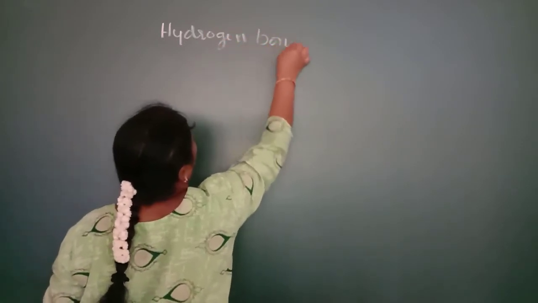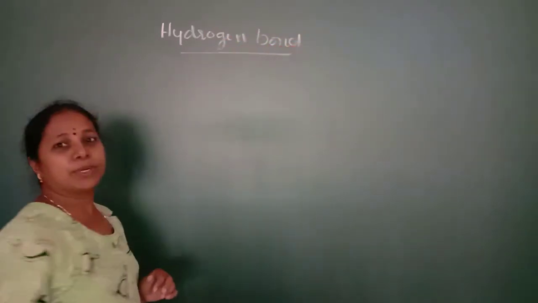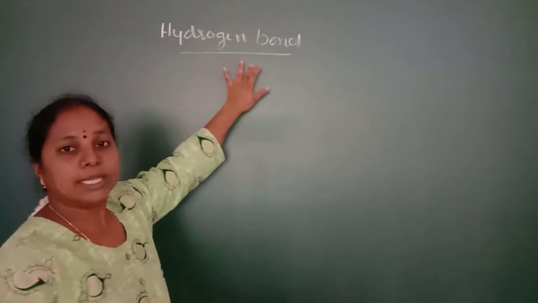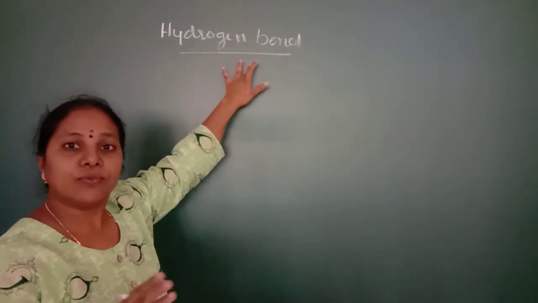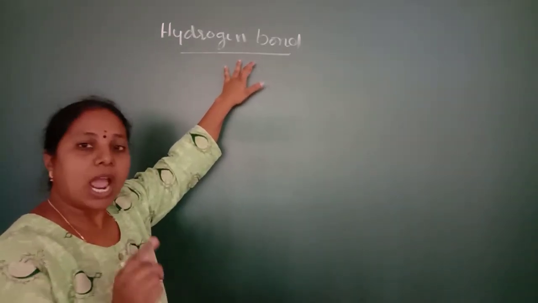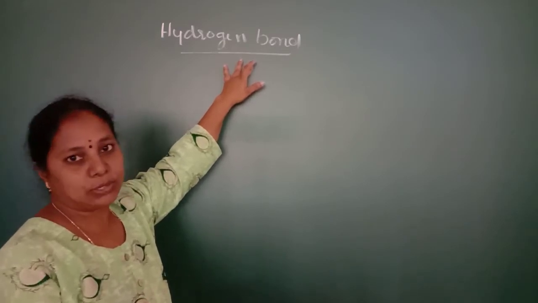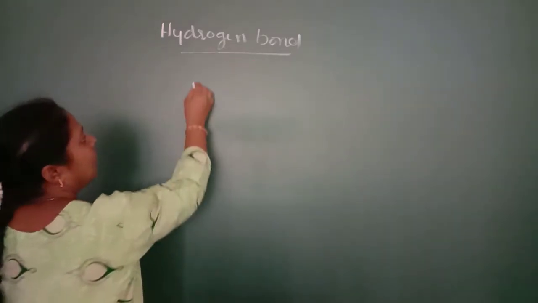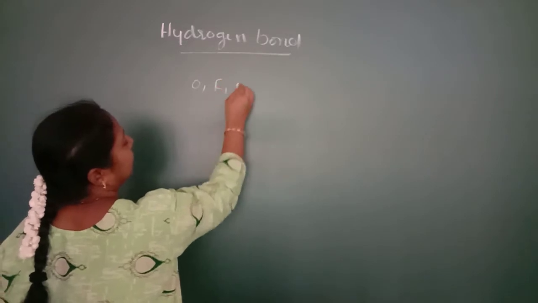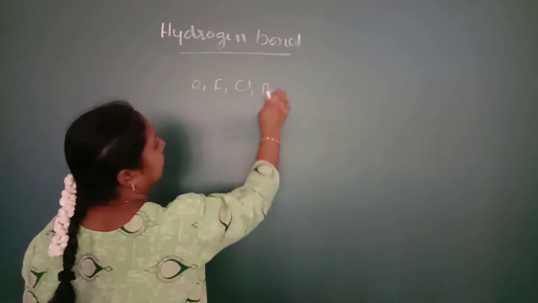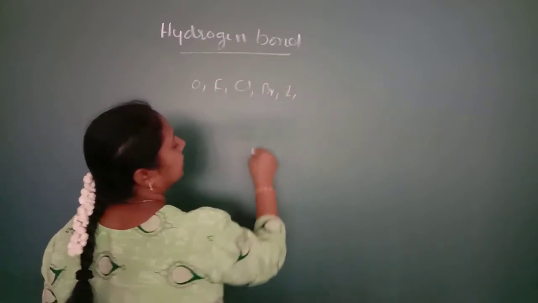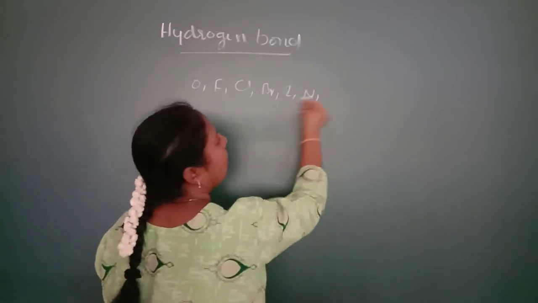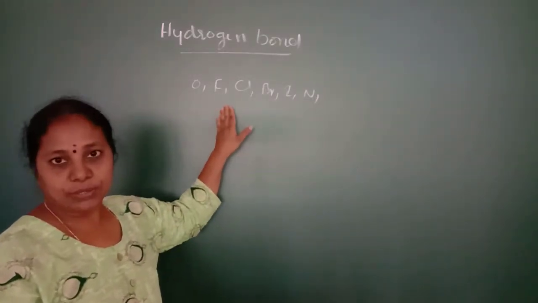Hydrogen bond. So what is this hydrogen bond? Hydrogen bond is nothing but the type of force of attraction between hydrogen atom and the other electronegative atom. We know that oxygen, fluorine, chlorine, bromine, iodine, nitrogen, all these are nothing but the electronegative elements.